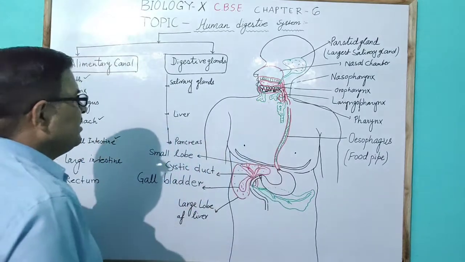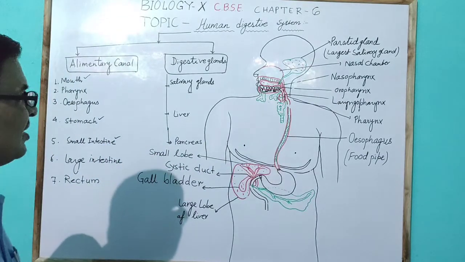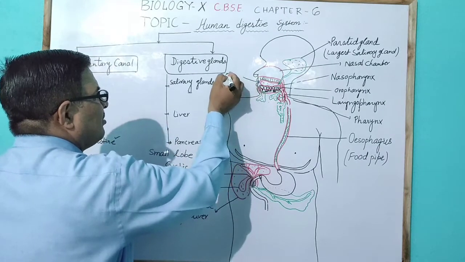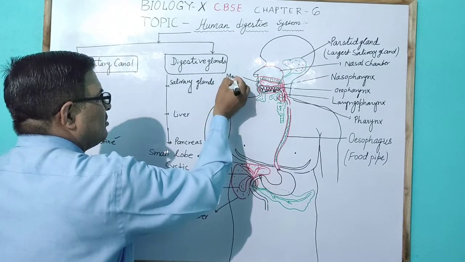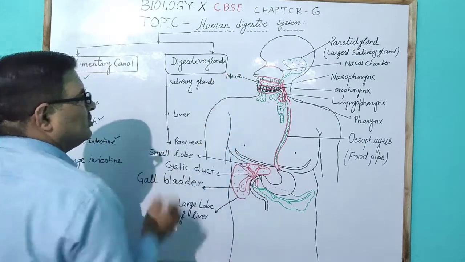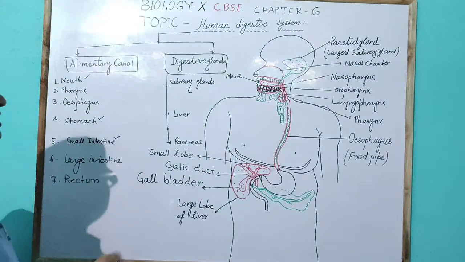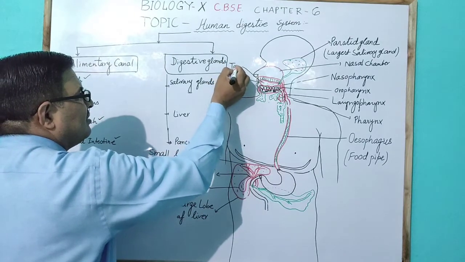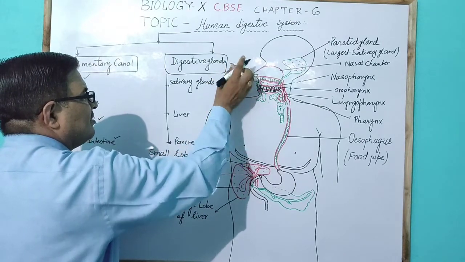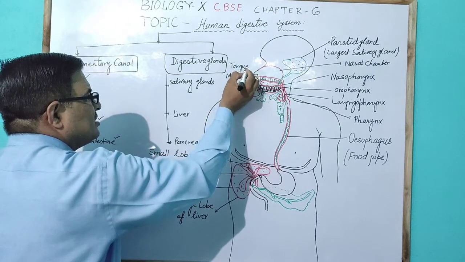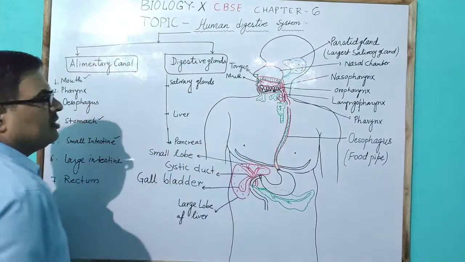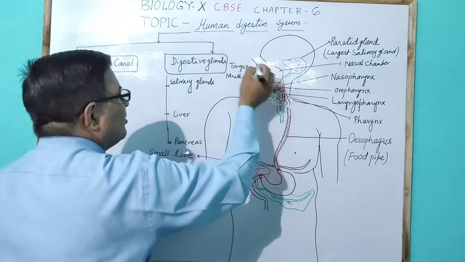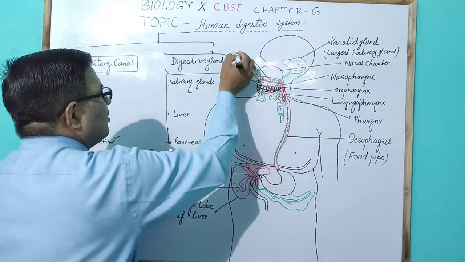This is the opening of the alimentary canal, called the mouth. The mouth contains a muscular structure called the tongue, which lies between the teeth of the upper and lower jaw.